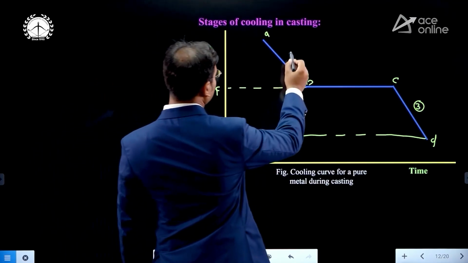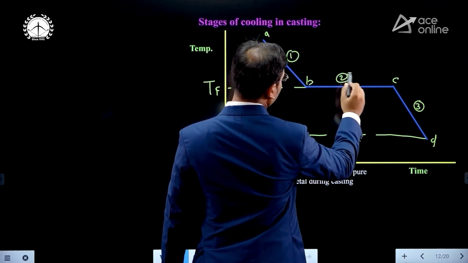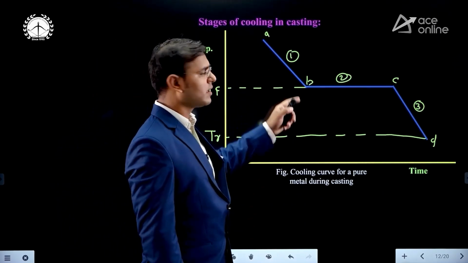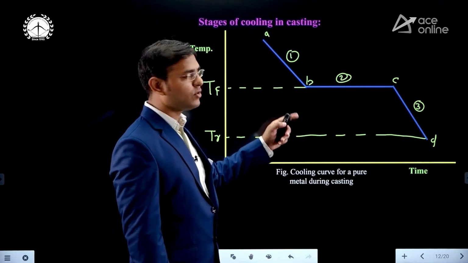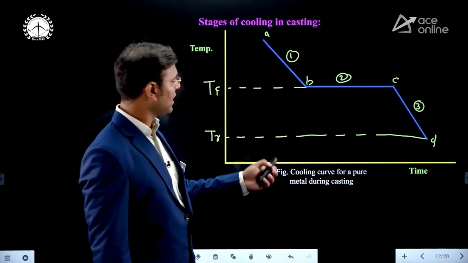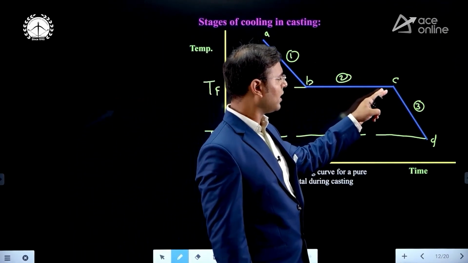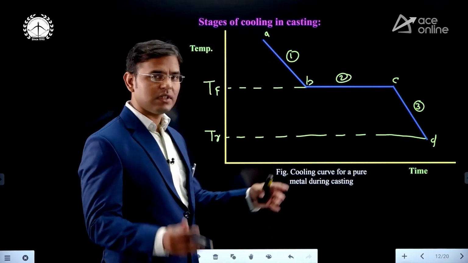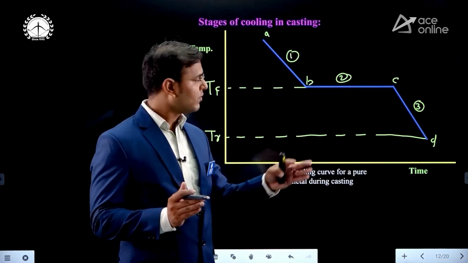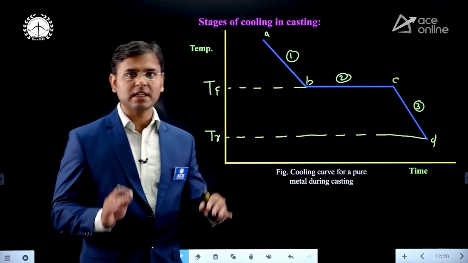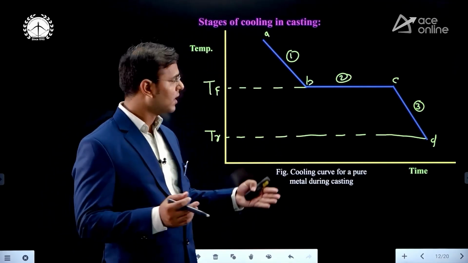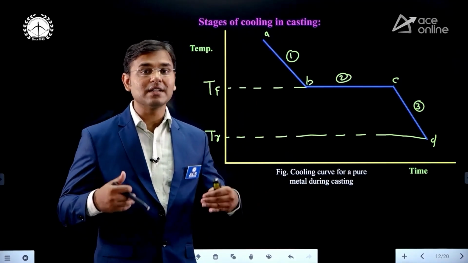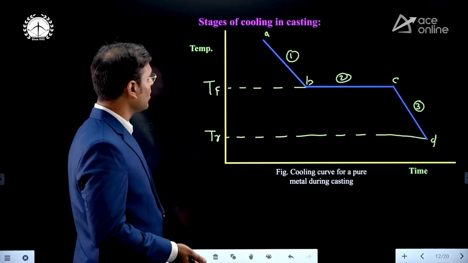Just see, this is stage 1, this is stage 2, and this is stage 3. In stage 1, what is happening? The liquid is going to contract, so there is a liquid contraction. Stage 2 is solidification contraction. Solidification means liquid is converting into solid, and at point C we are getting solid, at point D we are getting solid. Means C to D also there is a contraction. But I told you that at point C we are breaking the mold and taking out the casted component. Whatever contraction happens from C to D is in atmospheric condition, outside the mold only. Then just see all the options.